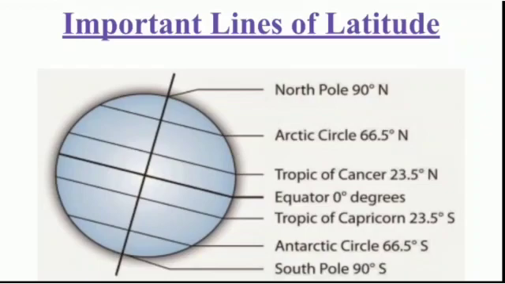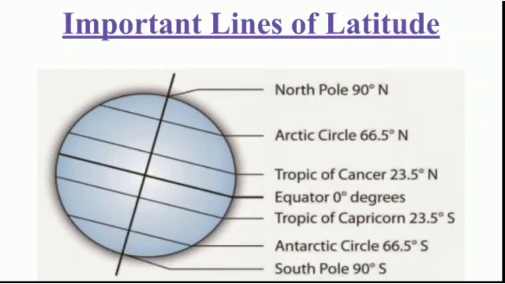You may have seen in this image the dimensions are also given. The Tropic of Cancer is at 23.5 degree north. Tropic of Cancer is in the northern hemisphere. Then the Tropic of Capricorn is at 23.5 degree south, so it is located in the southern hemisphere.